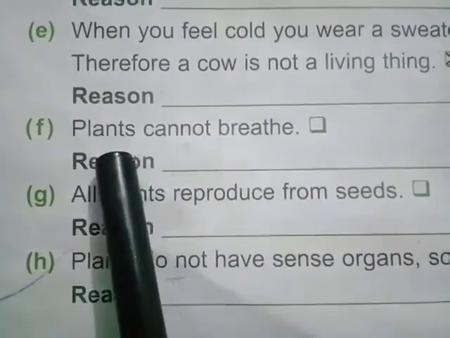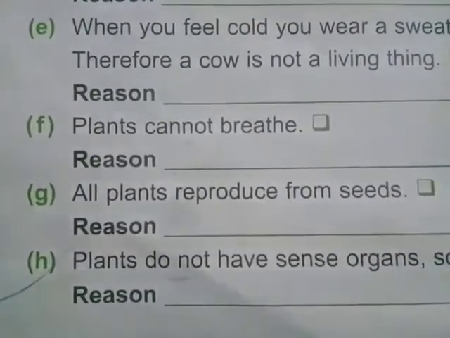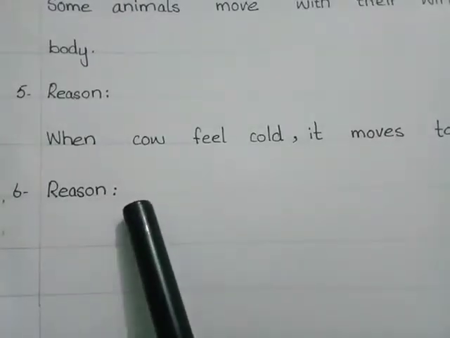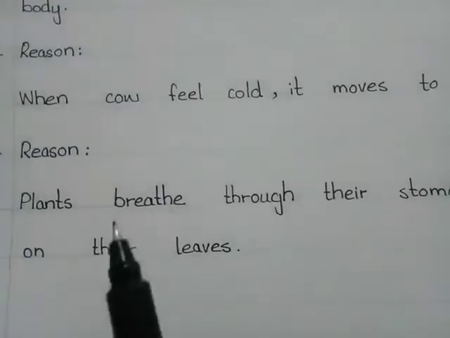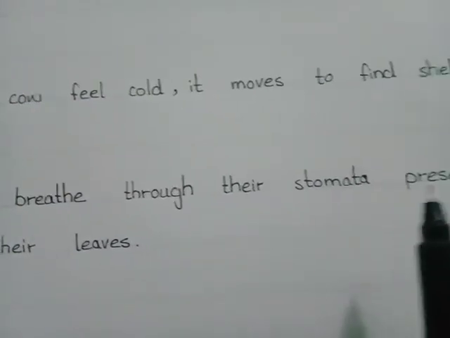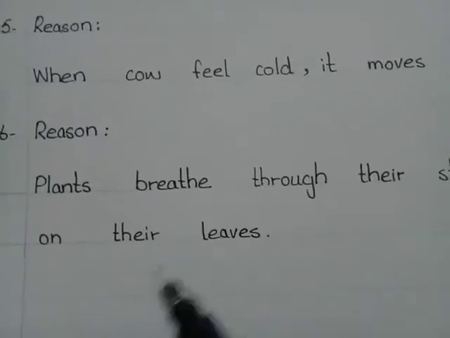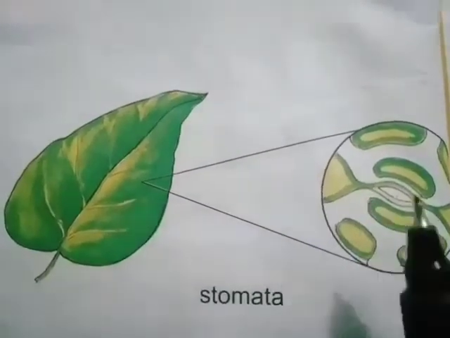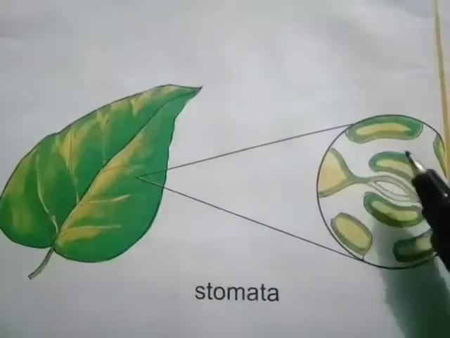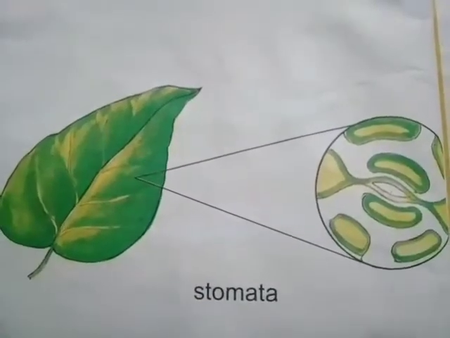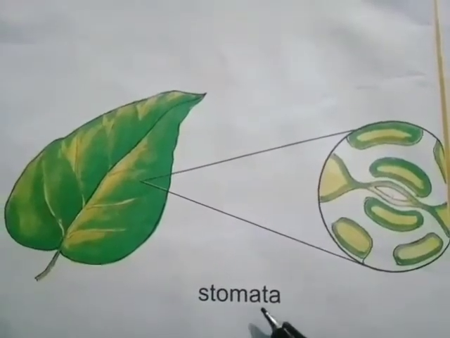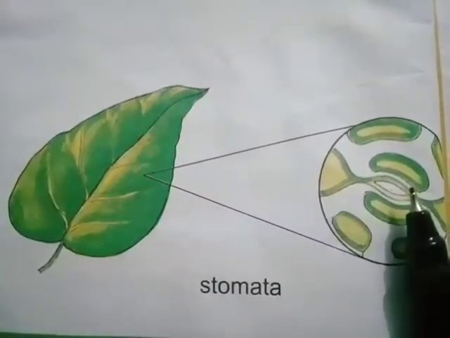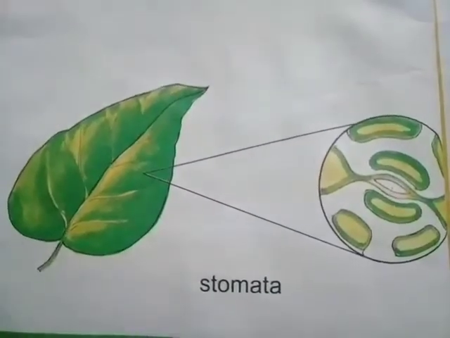The sixth statement is plants cannot breathe. This statement is wrong. Now we write the reason of statement number 6. The reason is plants breathe through their stomata present on their leaves. Look in the picture. Plants have small holes in their leaves. These small holes are called stomata. And plants breathe through their stomata present on the leaves.